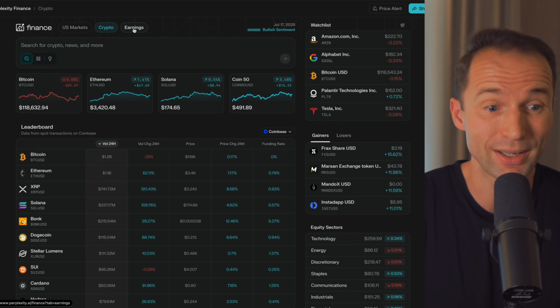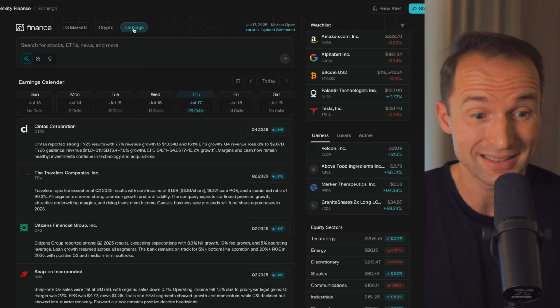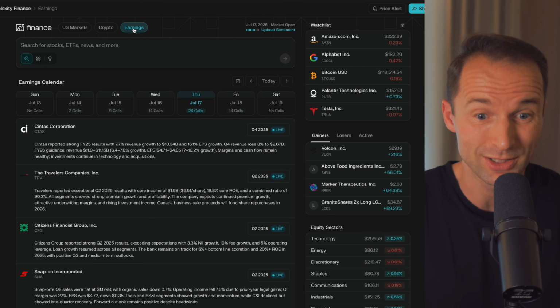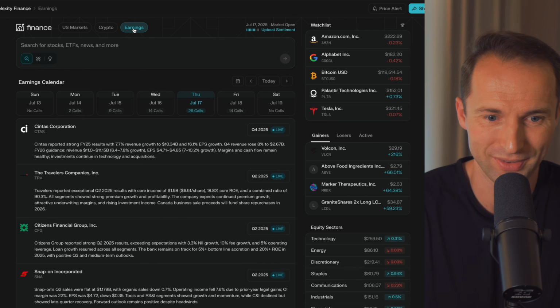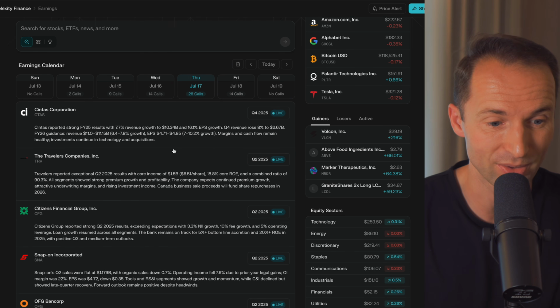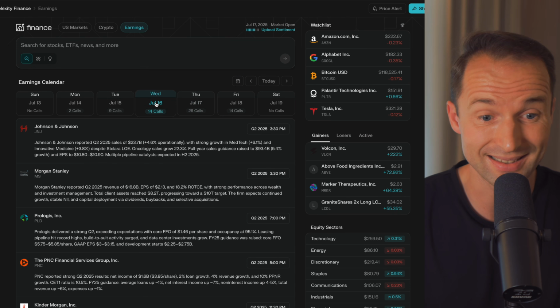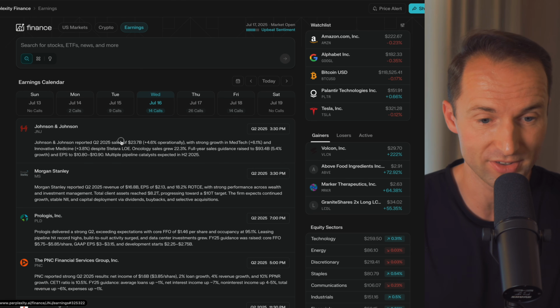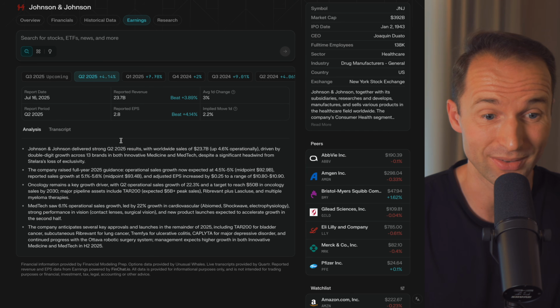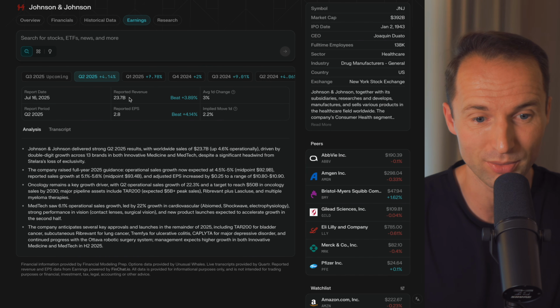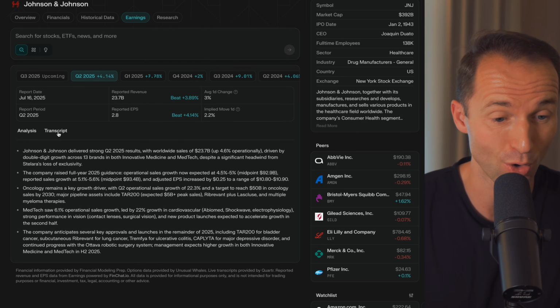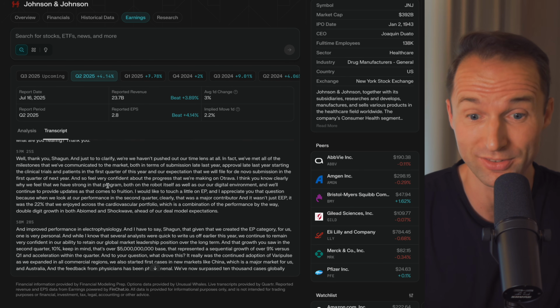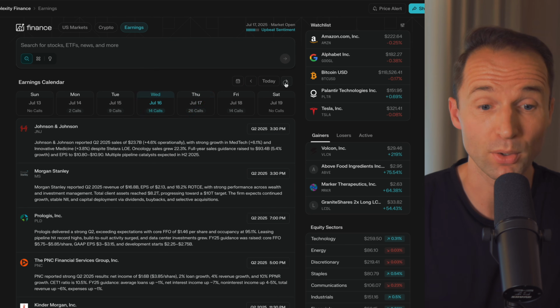And then they also have an earnings tab over here where you can basically see past earnings or upcoming earnings, which I also really like because some of the stock research platforms make this quite difficult. We are today on Thursday, so I can see already today's earnings, what is coming up. I can see yesterday's earnings, and then Johnson & Johnson, for example, I can go in and then also see, right? How did they perform? Reported revenue, did they beat expectations or not? You do get an AI analysis of the call, as well as the full transcript if you wanted to go through yourself, but also upcoming earnings.